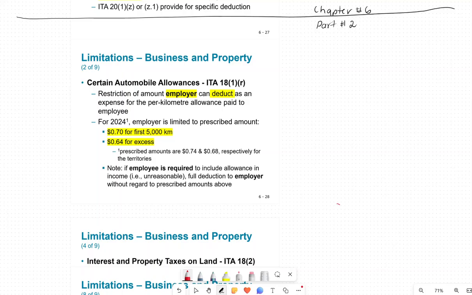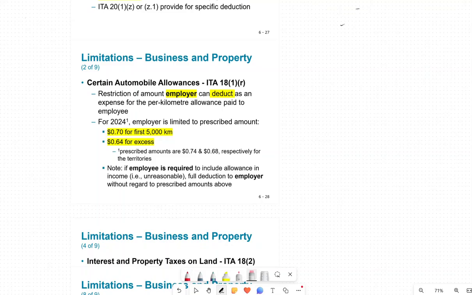Now the first one is that certain automobile allowances restrict the amount an employer can deduct as an expense per kilometer paid to the employees. So it's a deduction from the employer's perspective, because they're paying their employees.